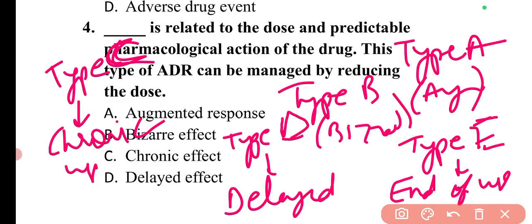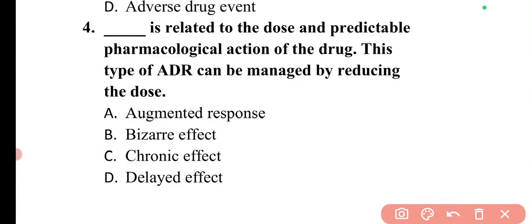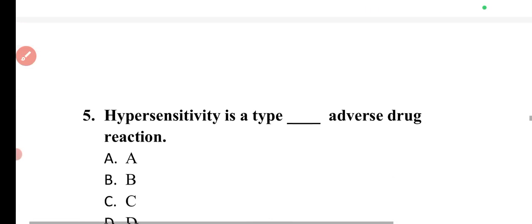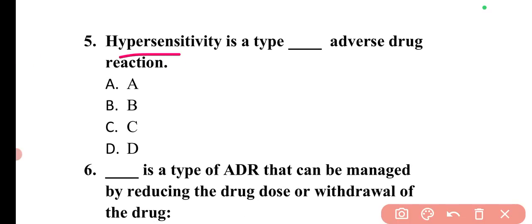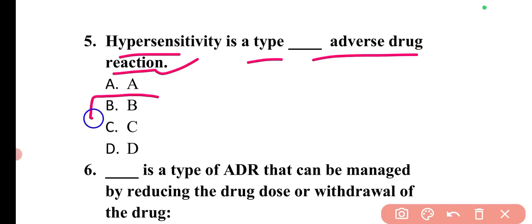Sometimes the hypersensitivity reactions that I have described to you, type 1, type 2, type 3, anaphylaxis or immediate type, cytotoxic reactions, Arthus reactions, delayed hypersensitivity, these are very important. The naming part is very important. Now we can move to the next question. The question is, hypersensitivity is a type of dash adverse drug reaction. So hypersensitivity is a type of type B adverse drug reaction.